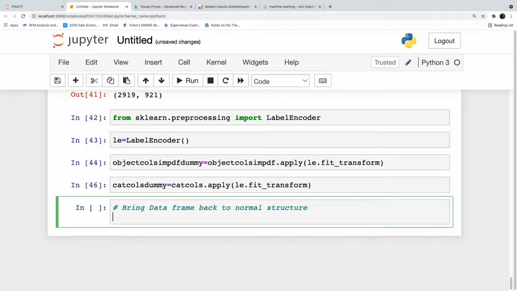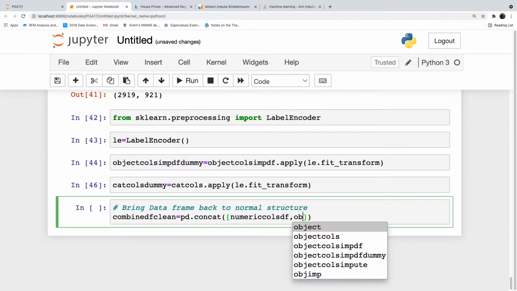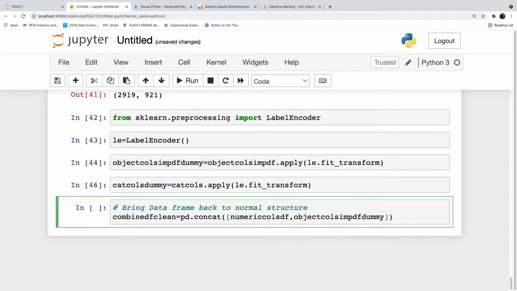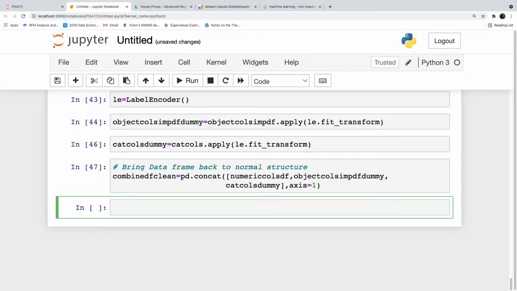Okay. Now, combine_df_clean is equal to pd.concat([numeric_cols_df, object_cols_imp_df_dummy, cat_cols_dummy], axis=1).